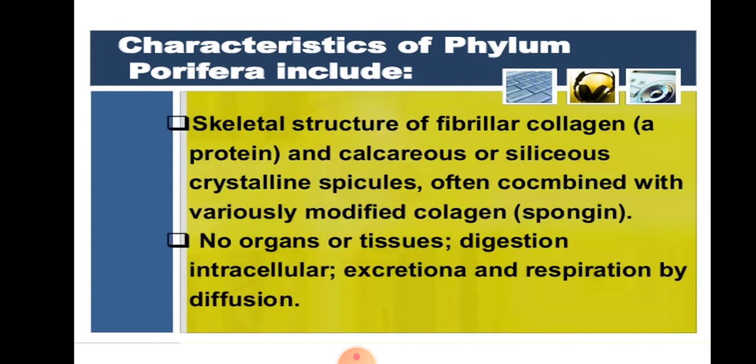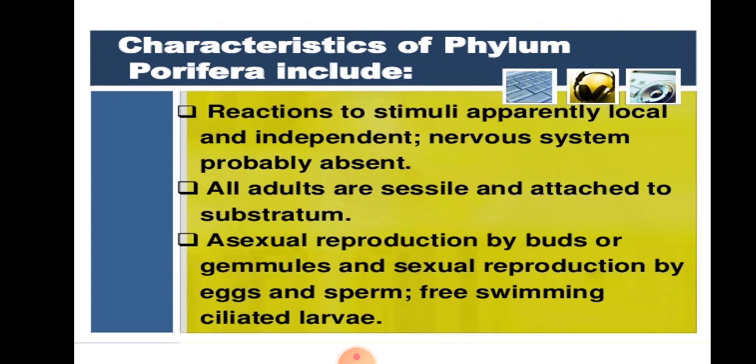Skeletal structures of fibrillar collagen, which is a protein, and calcareous or siliceous crystalline spicules, often combined with variously modified collagen, that is spongin. No organs or tissues; digestion is intracellular, and excretion and respiration are by diffusion. The reactions to stimuli are apparently local and independent. Nervous system probably absent in Porifera. All adults are sessile and attached to the substratum.